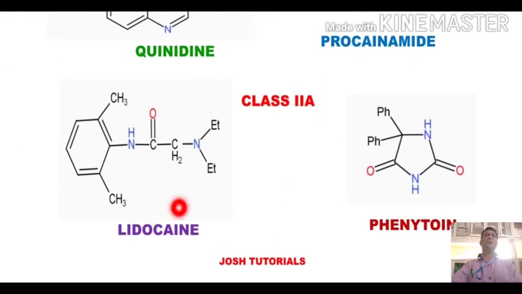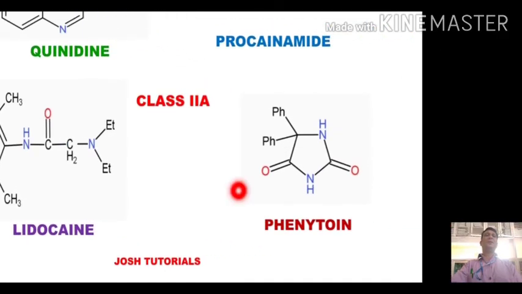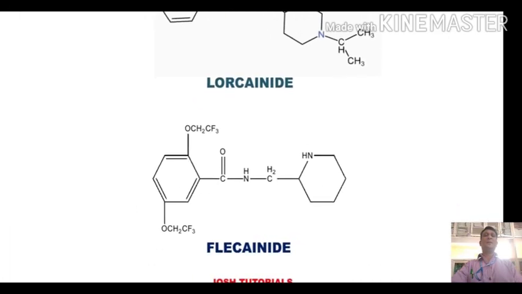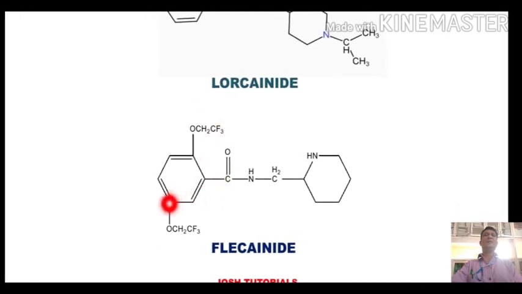The next is class 1B agents. As I mentioned earlier, the examples are lidocaine, which is a local anesthetic agent, and phenytoin, which is an anti-seizure drug. The next is class 1C agent. We have many examples, but in the syllabus there is only one, that is lorcainide. The other example is flecainide. This name flec stands for the presence of fluorines over this point and this point.